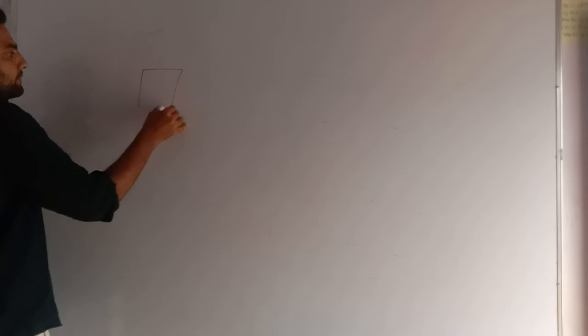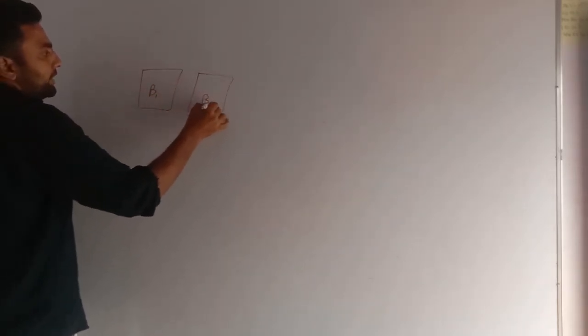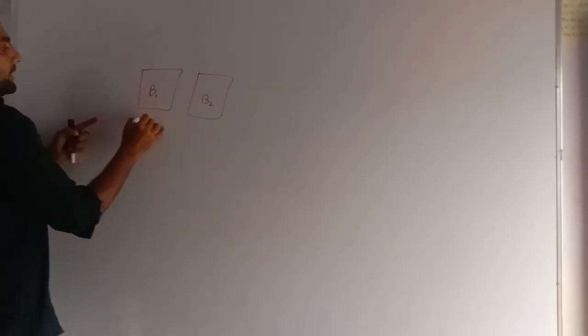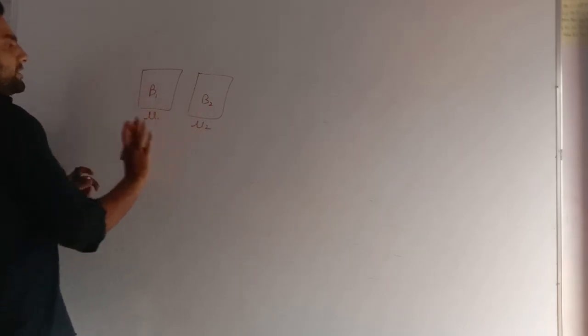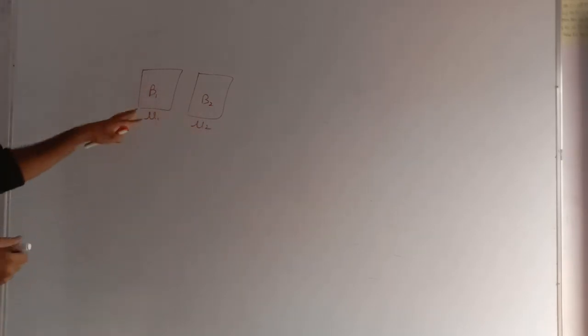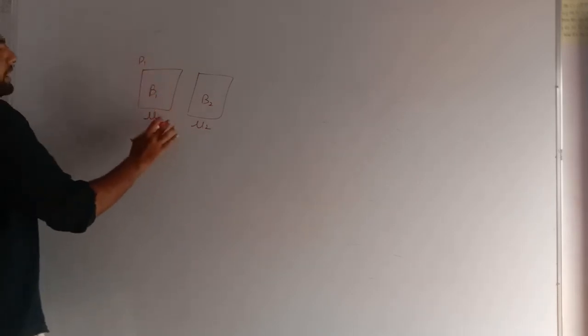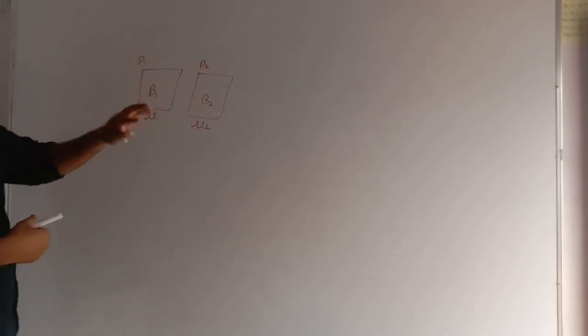Let's take any two bodies B1 and B2. This body B1 is having an initial velocity U1 and this body B2 is having an initial velocity U2. As these have velocity, for sure this will also have momentum P1 and this will have momentum P2. No external force is there.